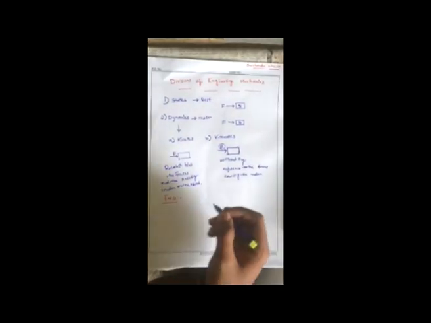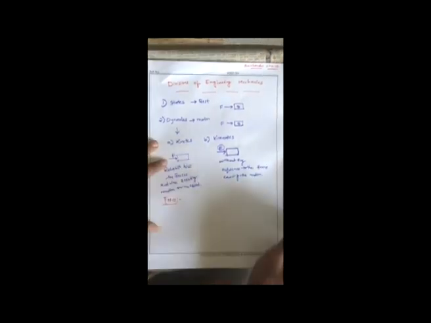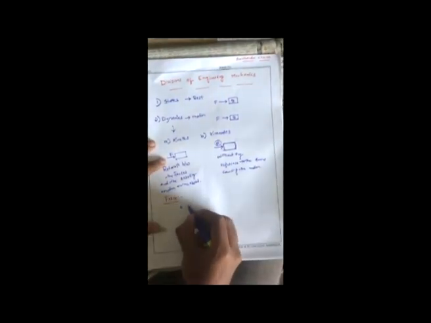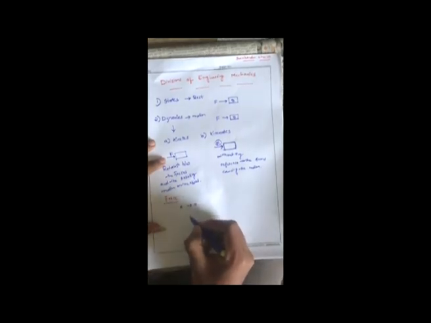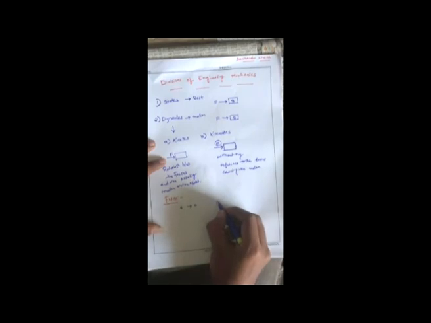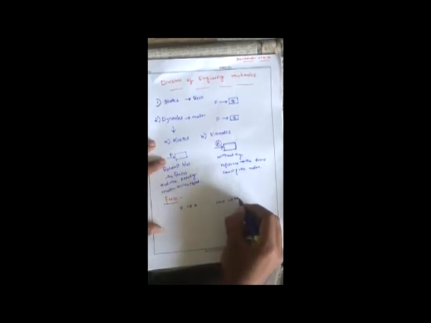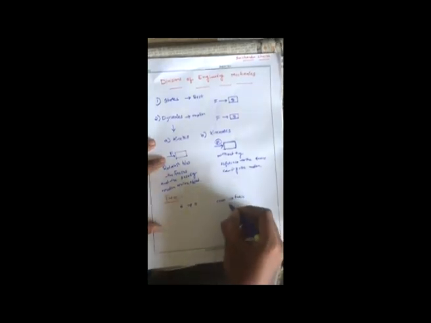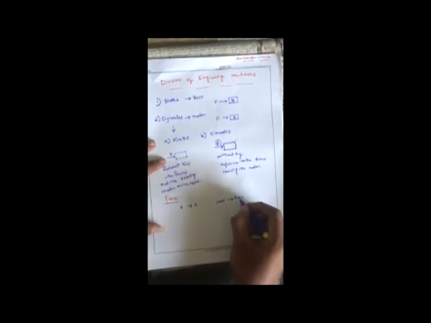Next, we deal in detail with the force, which was already discussed. The effect of one body over another body is said to be a force. For example, to pull a cart, a horse will apply some force. The effect produced by the horse on this cart will put the cart in motion. Whatever goods are present in the cart will be shifted or kept in motion by this horse. That is a force coming into action. That force is exerted by this horse on this cart. That is why the cart is in motion.